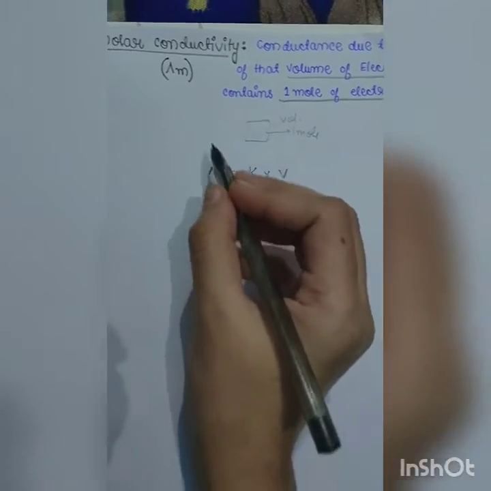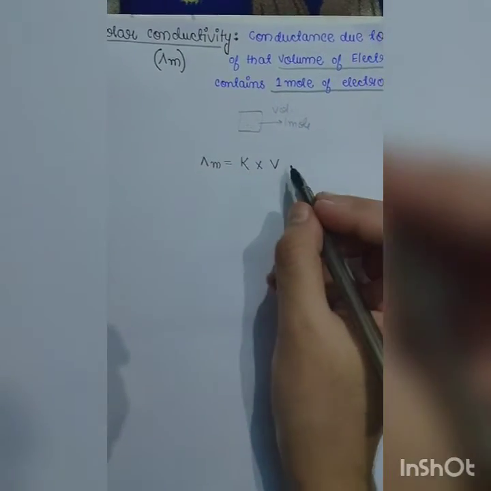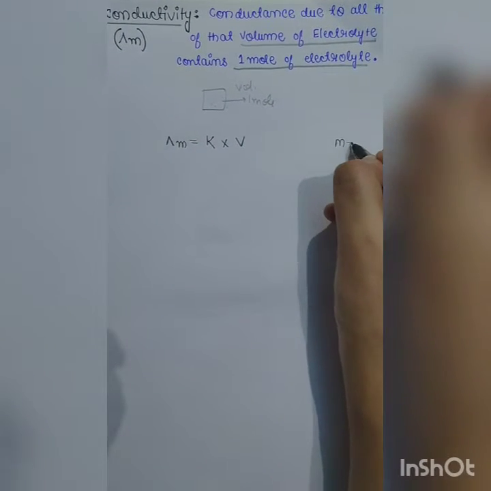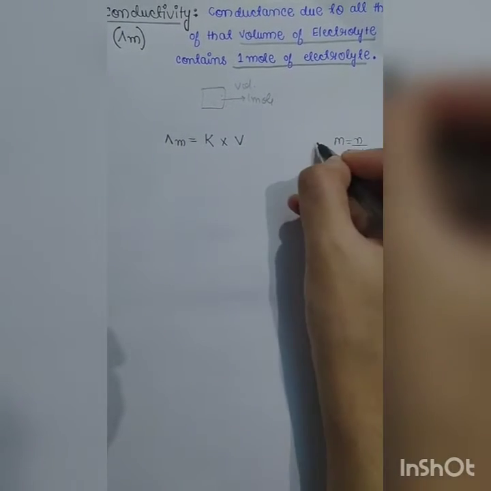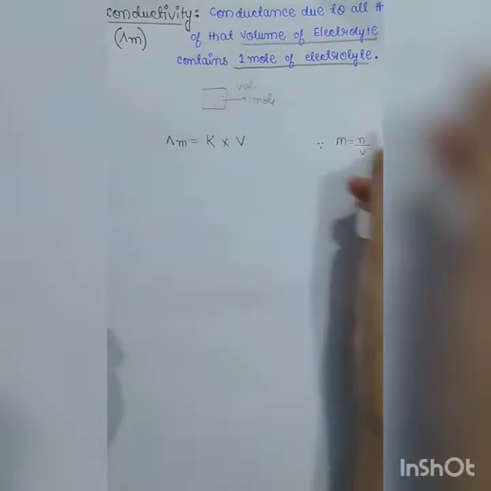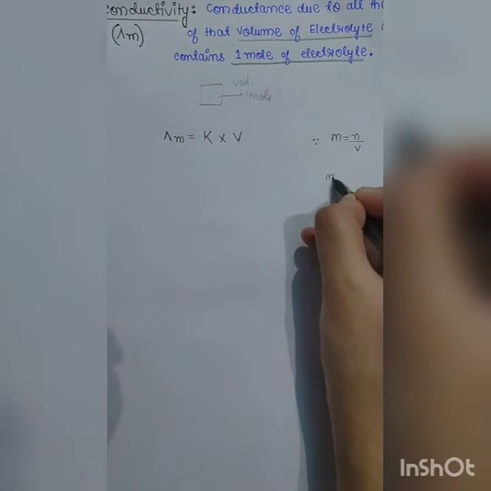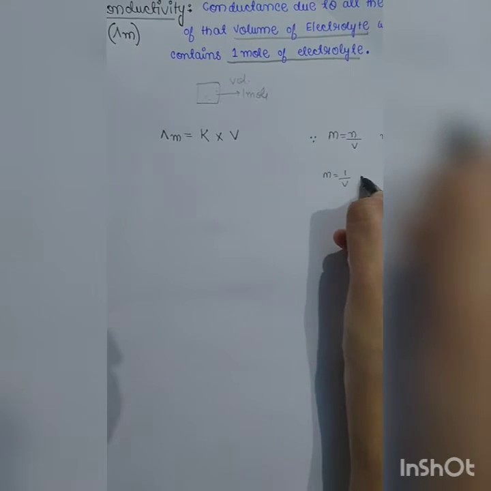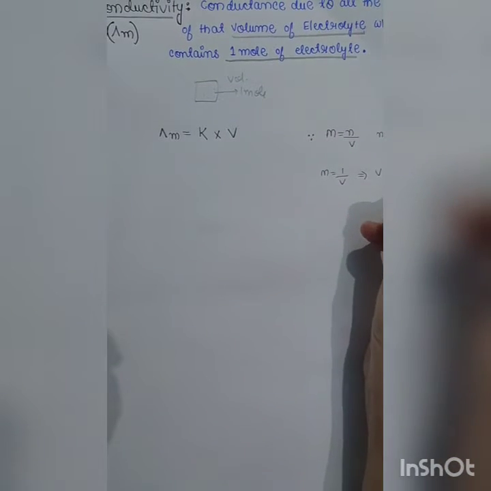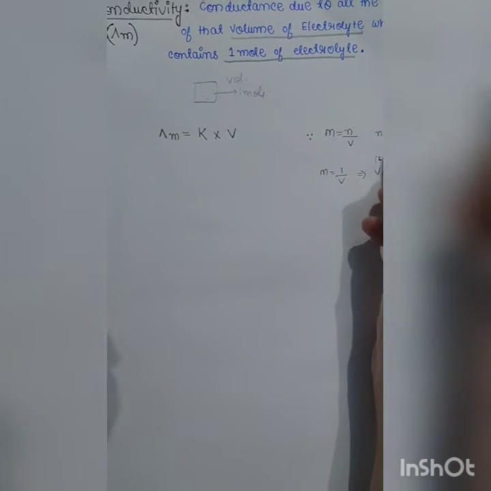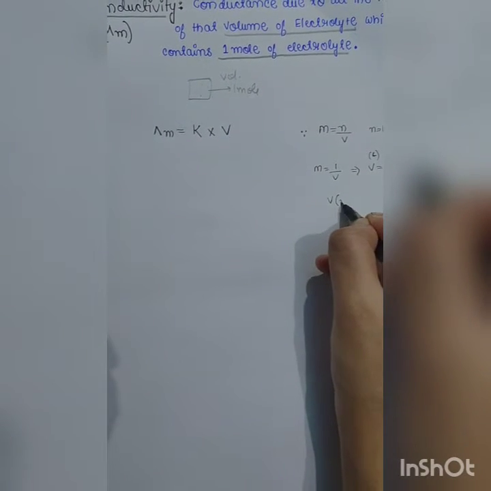So this is the formula of molar conductivity. Now what if we have to write it in terms of molarity? We very well know that molarity is number of moles upon volume of solution. So number of moles we already wrote, 1 mole should be there. So molarity is equal to 1 upon V, which implies that volume is equal to 1 upon M. Volume is in liter. What if we are writing volume in milliliter?